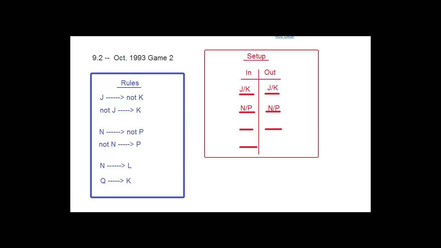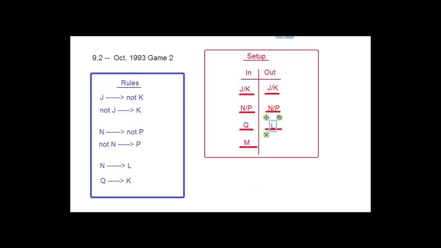E says M and Q. Okay, so this indeed does look promising, because if we put the M and the Q in, the Q dictates the K, and then the fact that the L is not in dictates that N cannot be in, so we would have to choose P. Let's go through that real quick. They're telling us to put Q and M in. So we put Q and M in, that would mean that L is out.